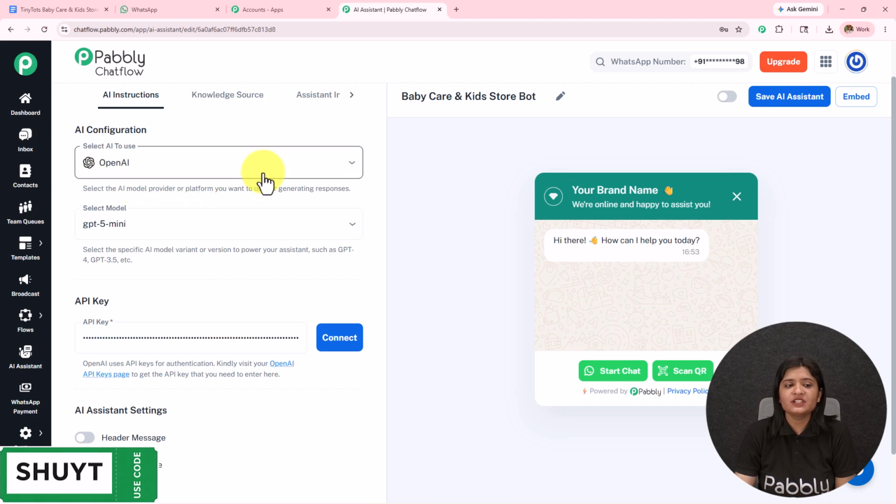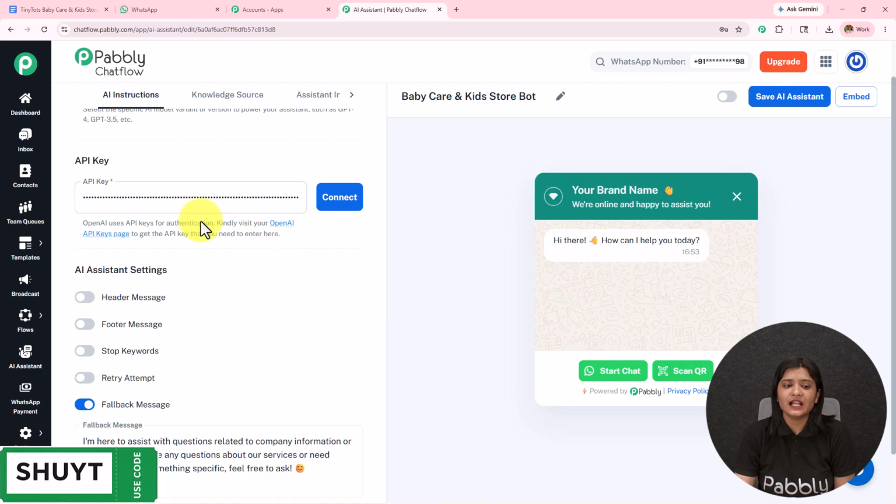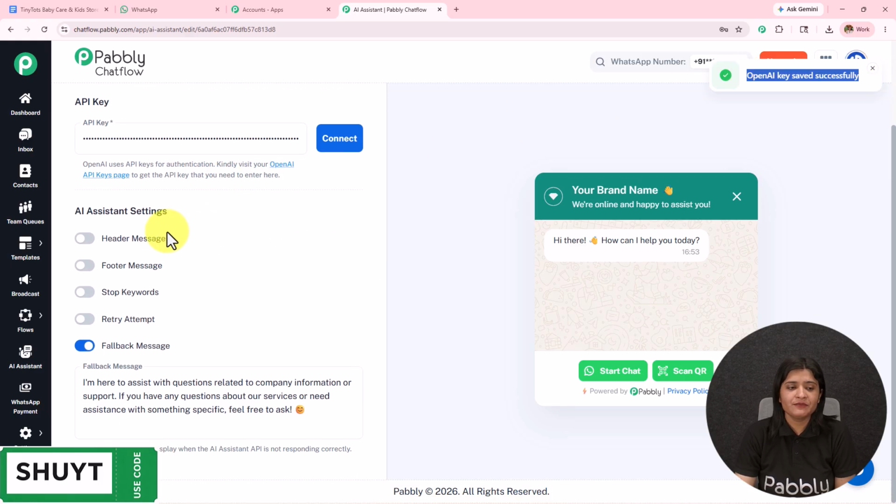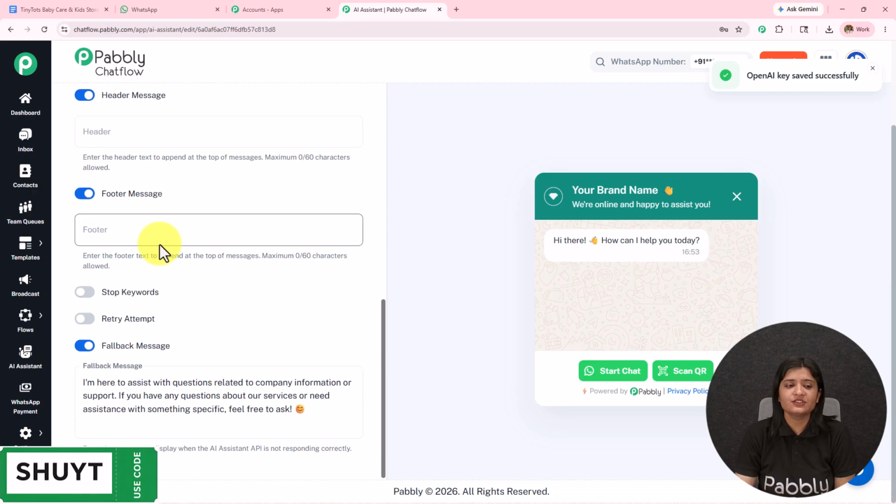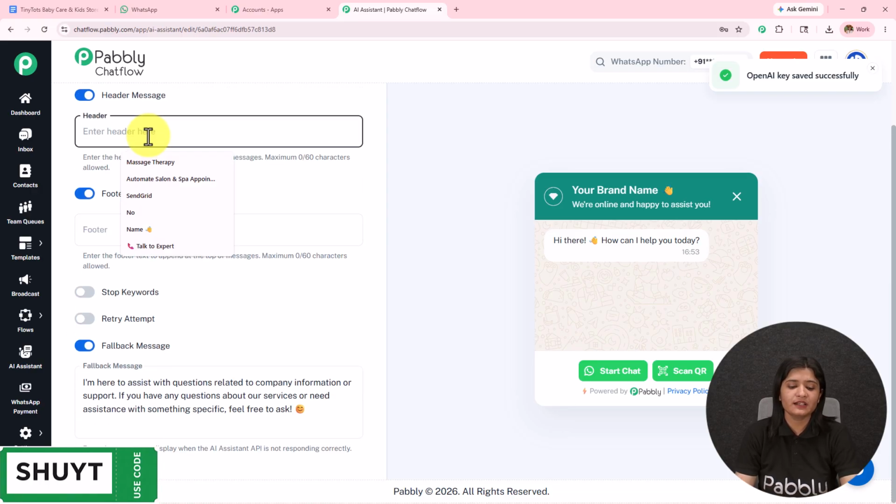Now here I am on the paid version of OpenAI, and it is necessary that you also have the same. After adding this API key, simply click on connect. Do not forget to click on connect, and here it is, OpenAI key saved successfully. After which we have this option of AI assistant settings. If you want the header message and the footer message, you have to toggle on these buttons, enter the message, and it will start displaying. Same goes for this footer message.